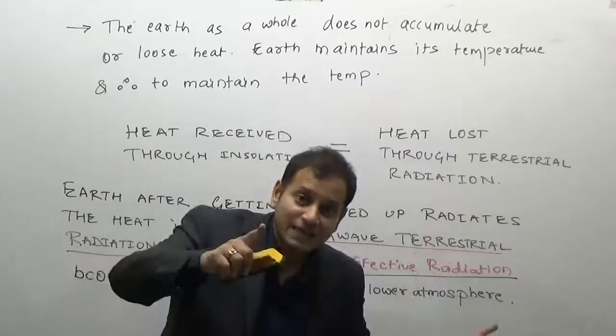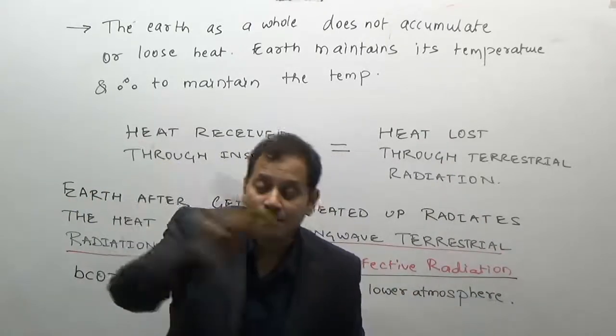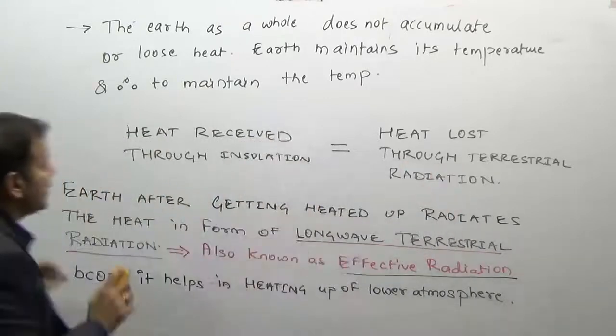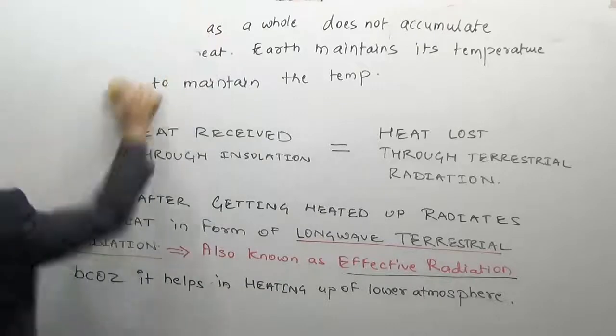We'll look at the equation of terrestrial radiation. We earlier did the equation of solar radiation. Now look at the equation of terrestrial radiation.